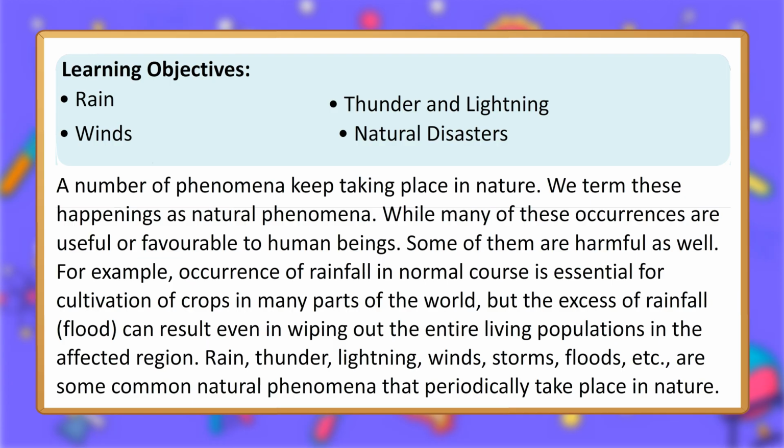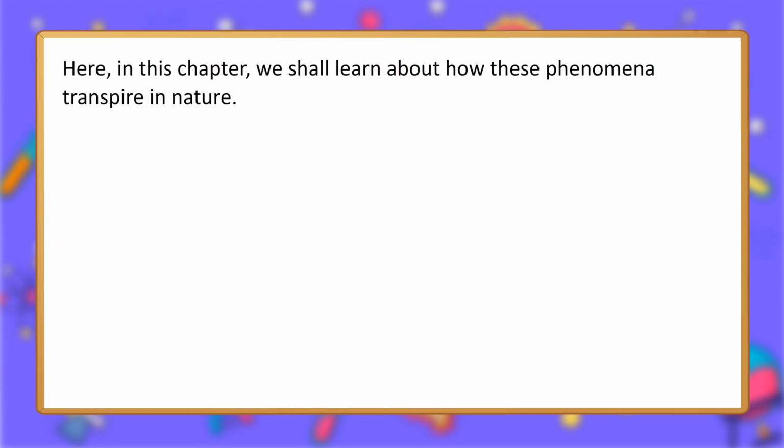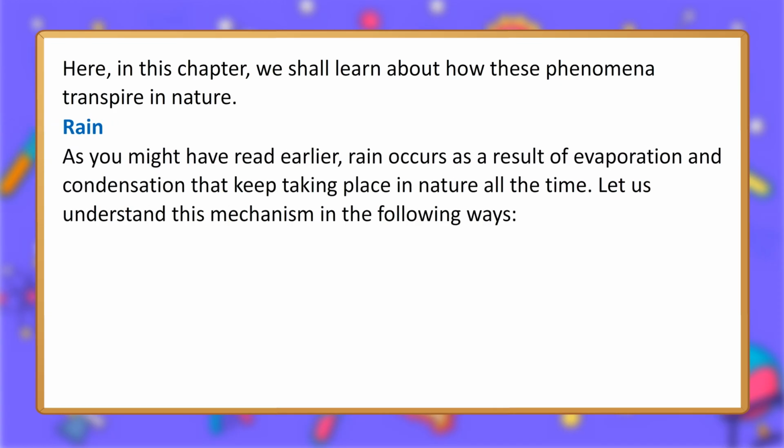Rain, thunder, lightning, winds, storms, floods, etc., are some common natural phenomena that periodically take place in nature. Here, in this chapter, we shall learn about how these phenomena transpire in nature. Rain. As you might have read earlier, rain occurs as a result of evaporation and condensation that keep taking place in nature all the time. Let us understand this mechanism in the following ways.